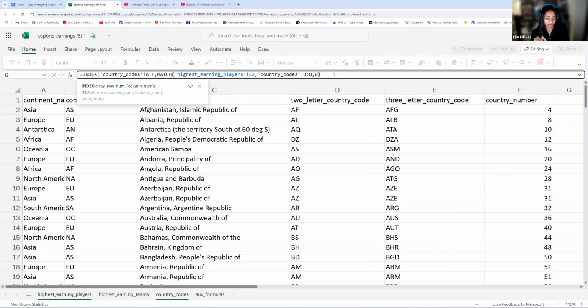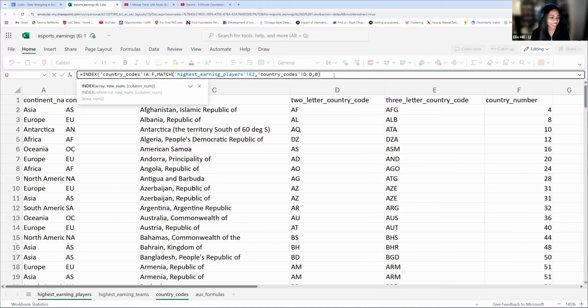So are we done now? Are we done with this or do we have another step? This is a part that's very confusing once you're learning index match. Are we done or is there something else to do? Yes, we're not done yet.